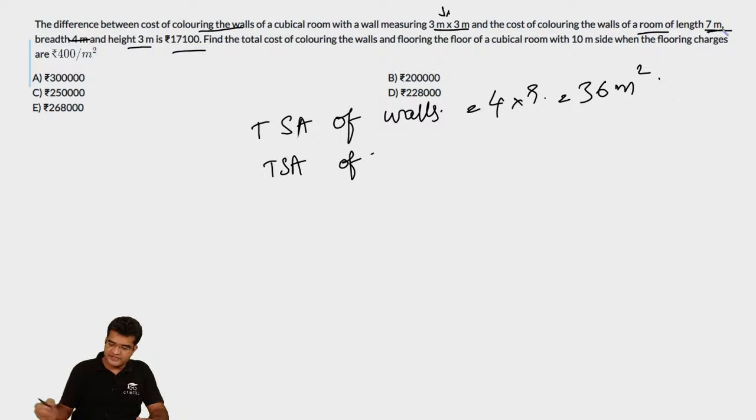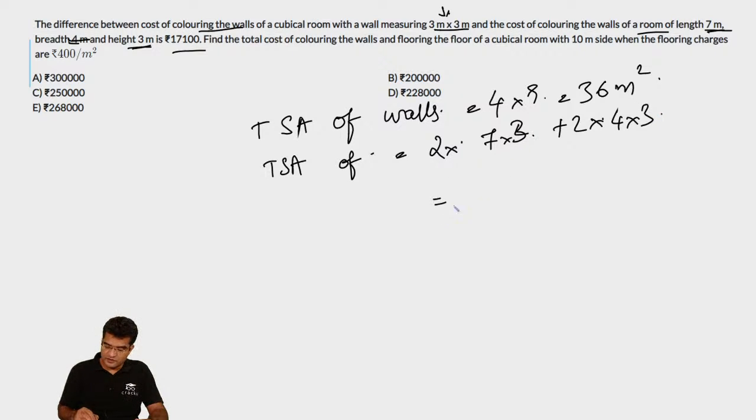of the room where the length is 7 meters, breadth is 4 meters and height is 3 meters? It will be equal to 2 times length into height, which is 7 into 3, plus 2 times breadth into height, which is 4 into 3, which is equal to, if you take 2 into 3, that is 6 common, 7 plus 4, that is 11. So this is equal to 66 meters square.